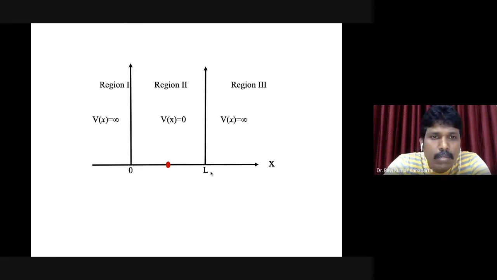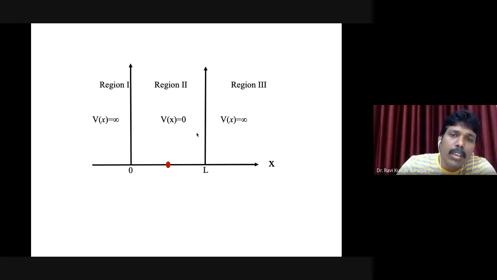That, I don't know, has a simple mathematical notation, which is nothing but infinity. So, in other words, let me put it in a sentence. If the particle is outside these two limits, 0 and L, then the particle experiences an infinitely large potential. That is why, as you can see here, the walls of the potential are shown to be very high.